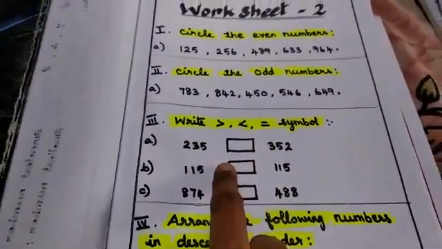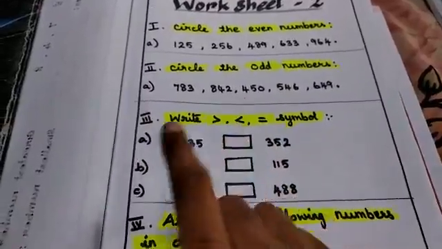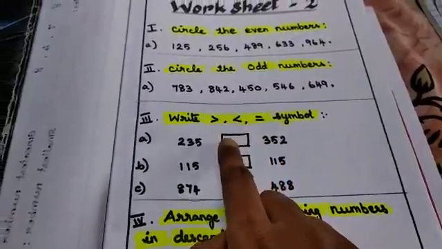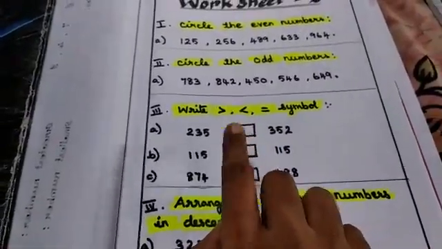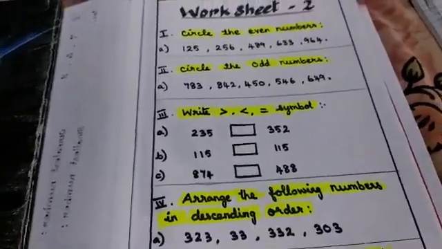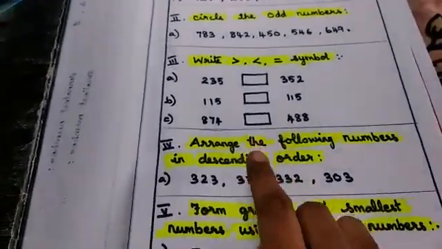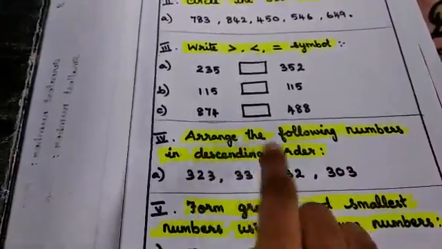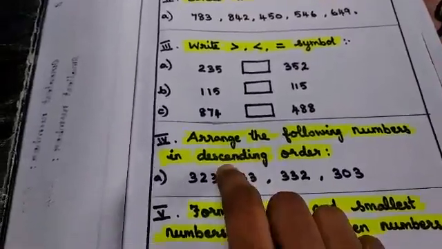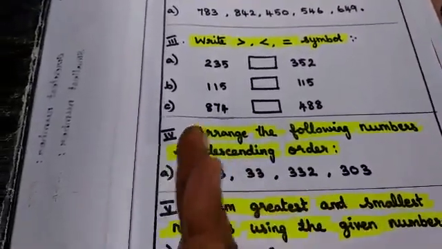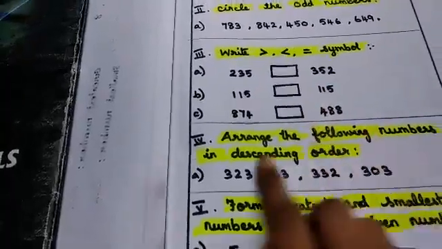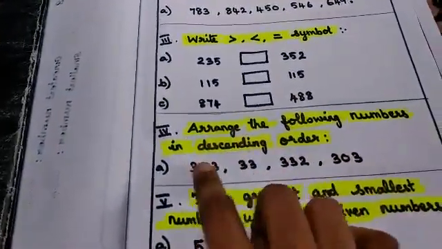By using the symbol, you are going to write which is a greater number, a smaller number, or equal number. You have to write the symbols here, which is very easy and you learned in the previous classes also. Next, before the last one, arrange the numbers in descending order. See children, I have given only descending order. Check what descending order is, then arrange the numbers, starting with which order, bigger to smaller or smaller to bigger. Find out from the video and write the descending order.